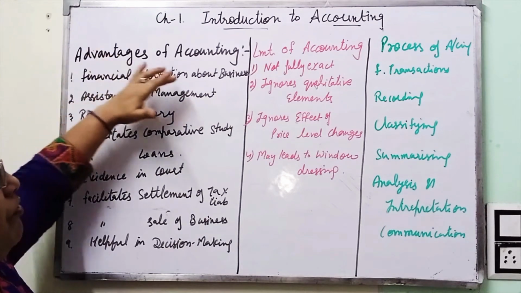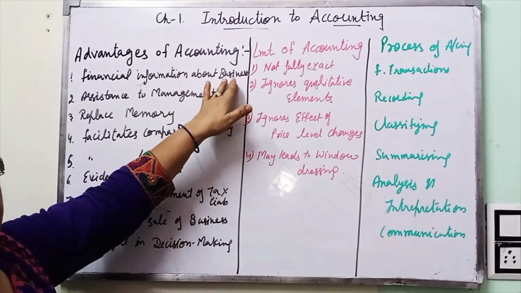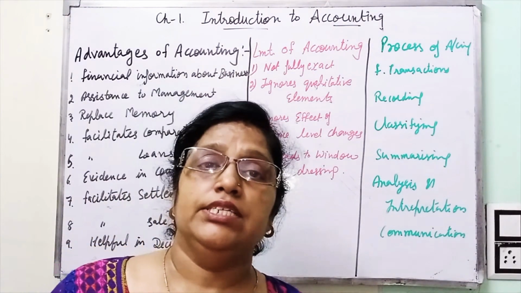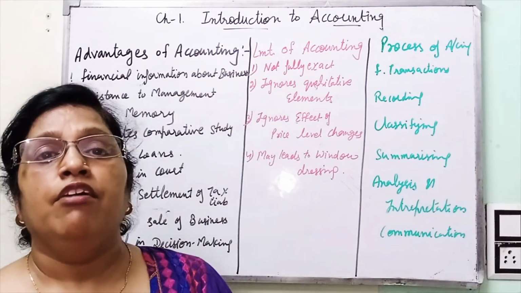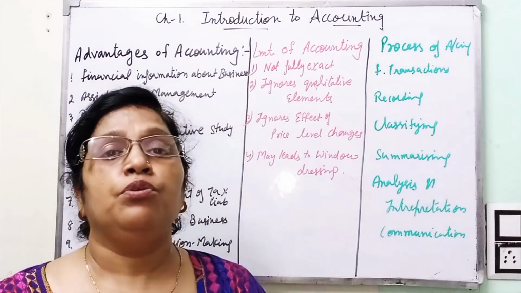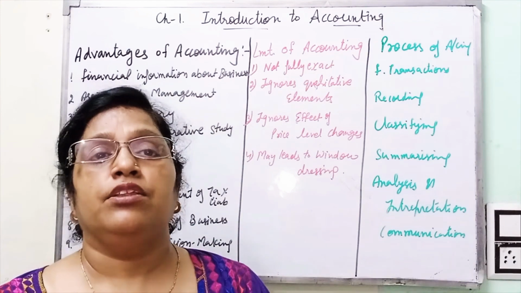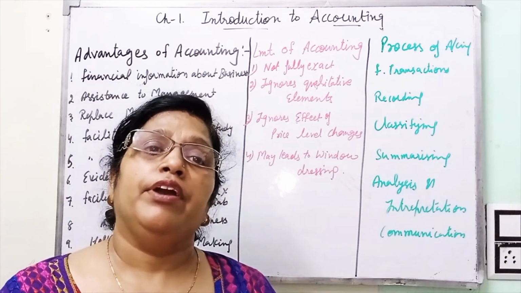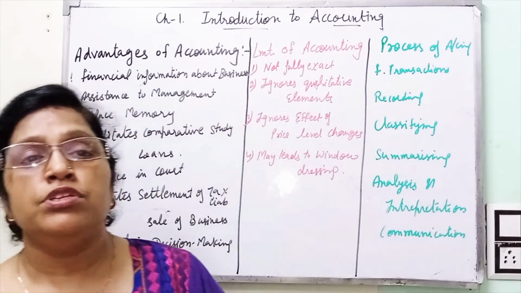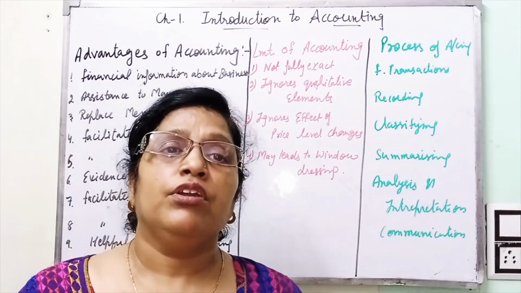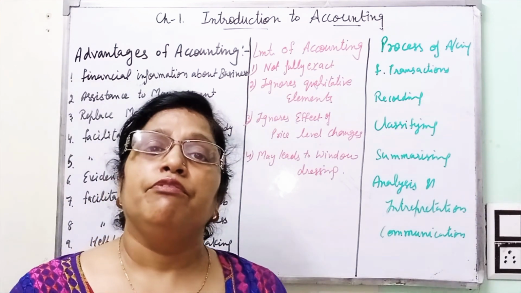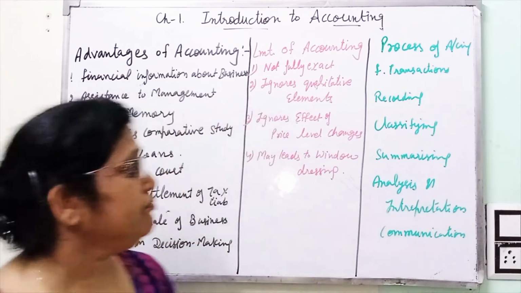First is financial information about the business. With the help of accounting, financial information of the business can be easily known. Financial information means all the information related to money or finance in the organization, whether the finance is incoming in the organization in case of sale of goods, or going outside the organization in case of purchase of raw material, finished goods, fixed assets, etc.